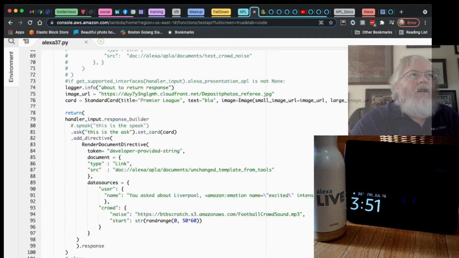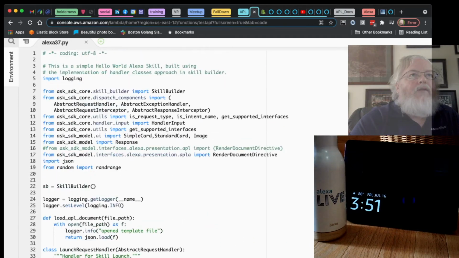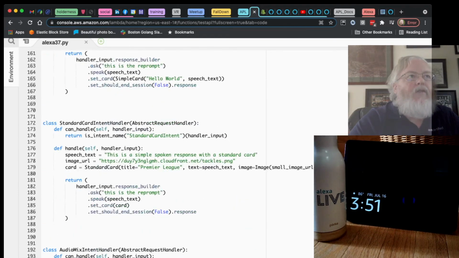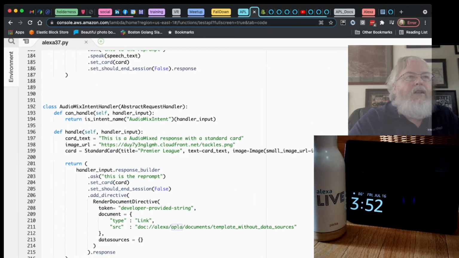Now I will warn you, there are multiple flavors of the render document directive. There is the APL version and the APLA version. It's very easy to get those confused. If you use the wrong directive, you may spend hours or days in some cases figuring out why your skill is not saying anything. So be careful about using the correct directive.